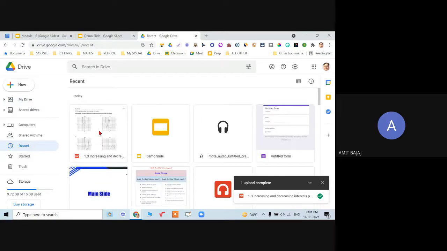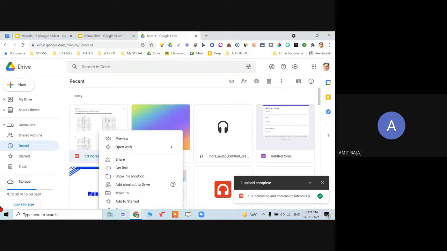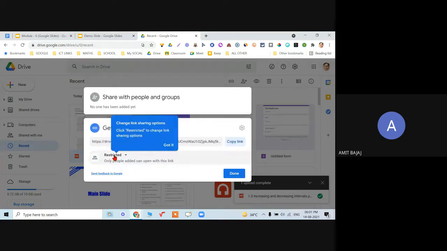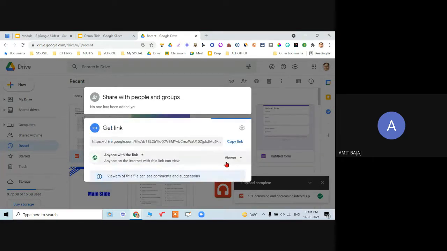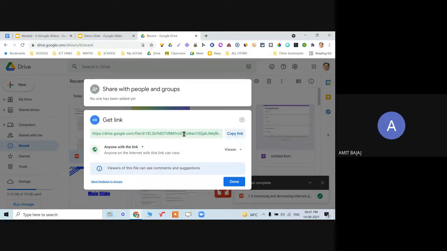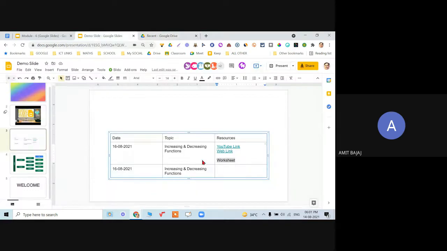When I right click, I have already discussed all this, recall that. When I right click, I will have the option for getting the link for this. When I click on get link, anyone with the link can be the viewer. Copy that link. Now that link is copied. Now I will come back over here, and in worksheet, when I click on insert link, Control V, it is copy and pasted, and click on apply.